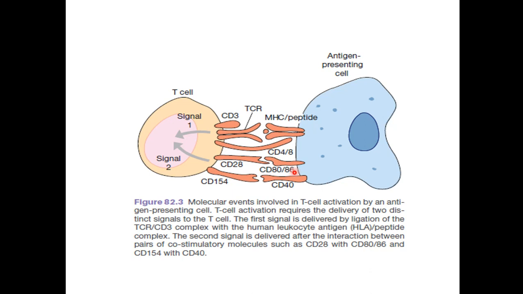These co-stimulatory molecules are CD80, CD86, and CD40, which are present on the antigen presenting cells, and CD28 and CD154 present on the T cells. Once the whole complex is formed, the T cell becomes activated and starts secreting interleukin 2.